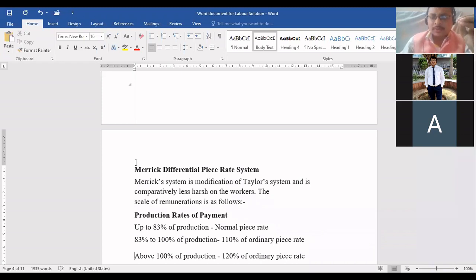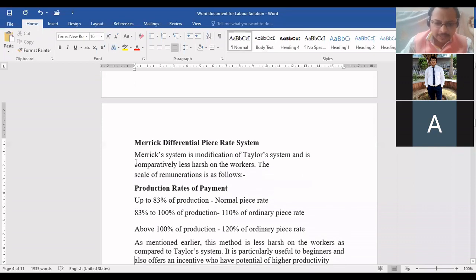For those, we will give 10% extra bonus. For workers who produce between 83 and 100 level of efficiency, they will get a 10% bonus. But if the worker is more efficient, if you are able to achieve more than the target decided, then we'll give them a 20% bonus. Have you understood the formula given by Merrick?